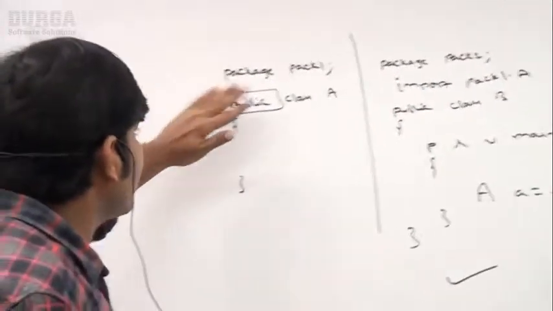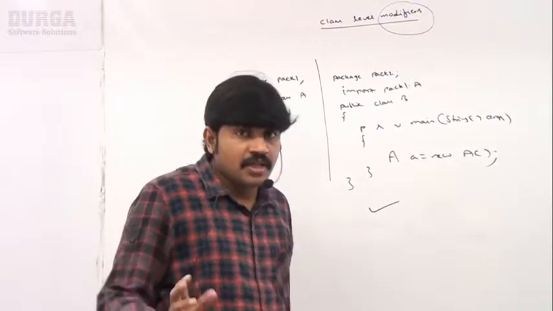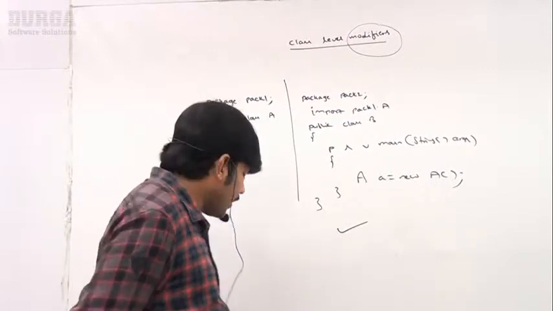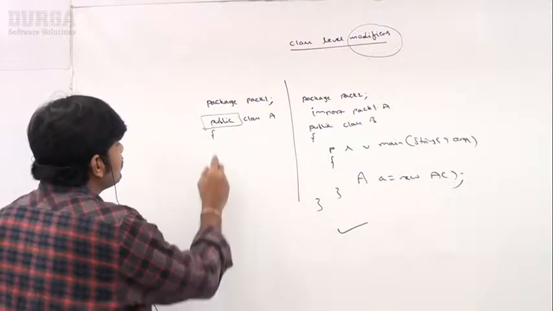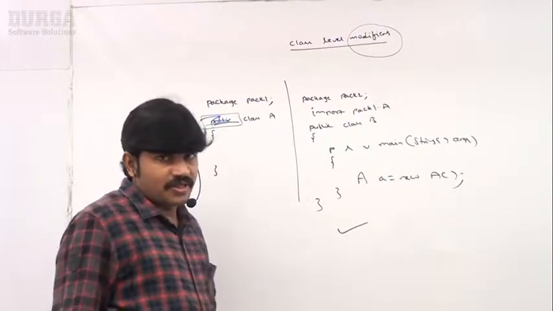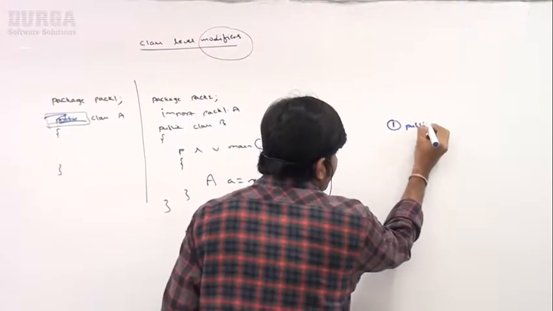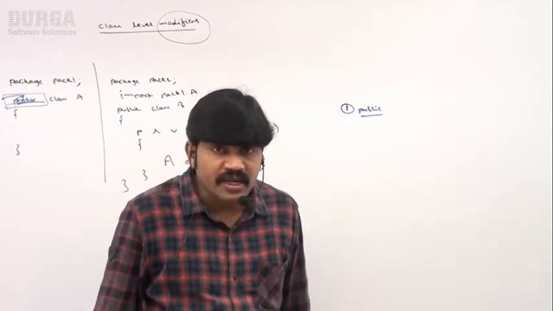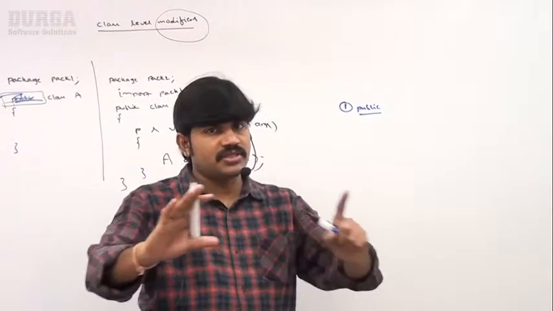So it's very clear for you people. If the class is declared public, then you can access that class from anywhere, within the same package or outside the package, no restrictions at all. Clear, right? Now I have one small doubt. My doubt is, if this class is not public. What is the meaning of public class? If a class is declared public, from anywhere you can access that class, either within the same package or outside the package, no restrictions at all.